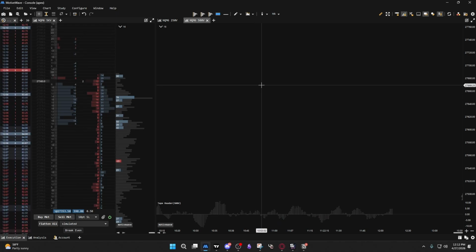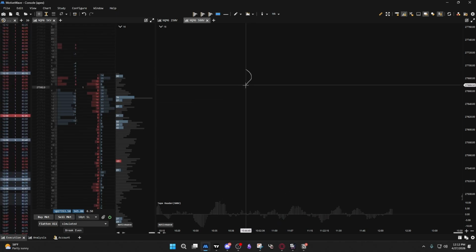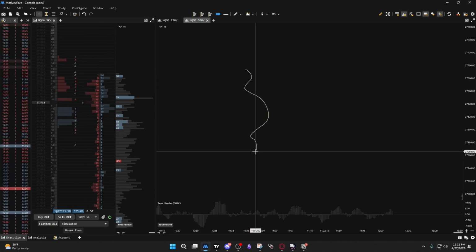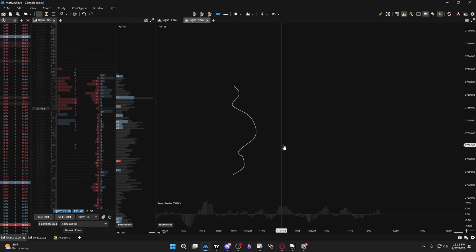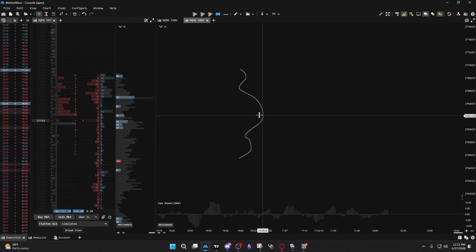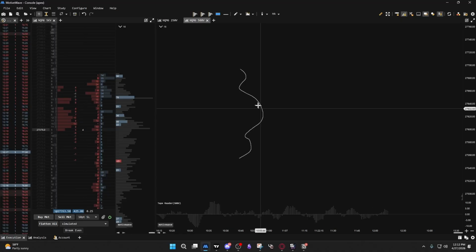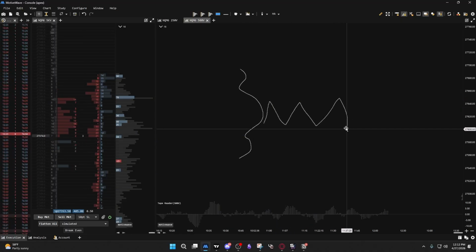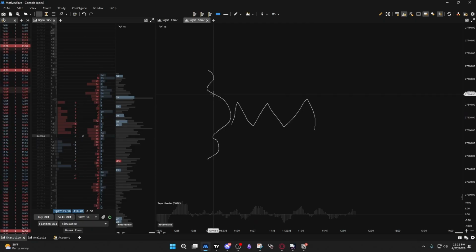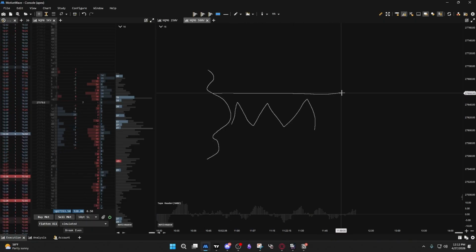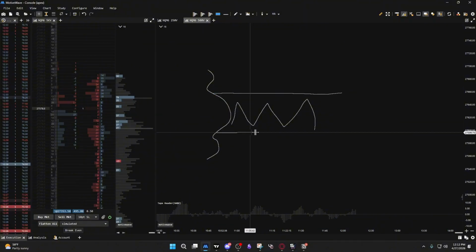AMT simplified. AMT is based off of balances and imbalances. So all of this in here would be a balance, which is where we're just ranging. And the best way you can apply this is by fading the extremes of these balances.